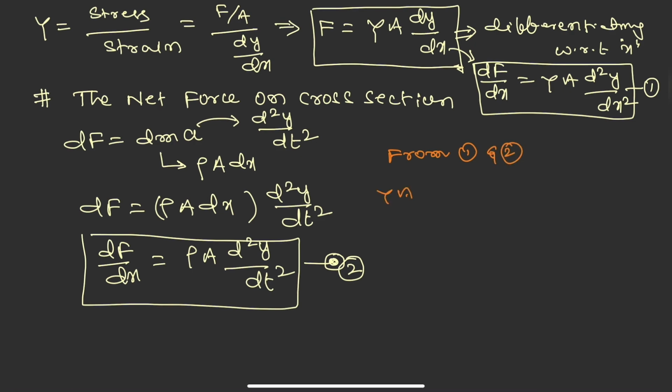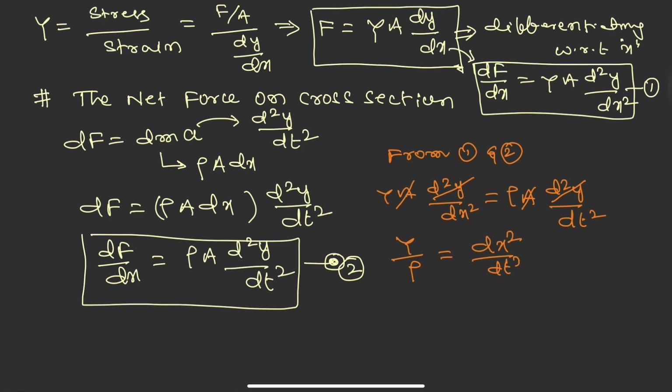So from equations 1 and 2, Y A d square y by dx square is equal to rho A d square y by dt square. The d square y cancels, and A and A cancel. So Y by rho is equal to dx square by dt square. Since dx by dt is velocity, the velocity v is equal to the square root of Y by rho. Here Y is the Young's modulus and rho is the density of the material.